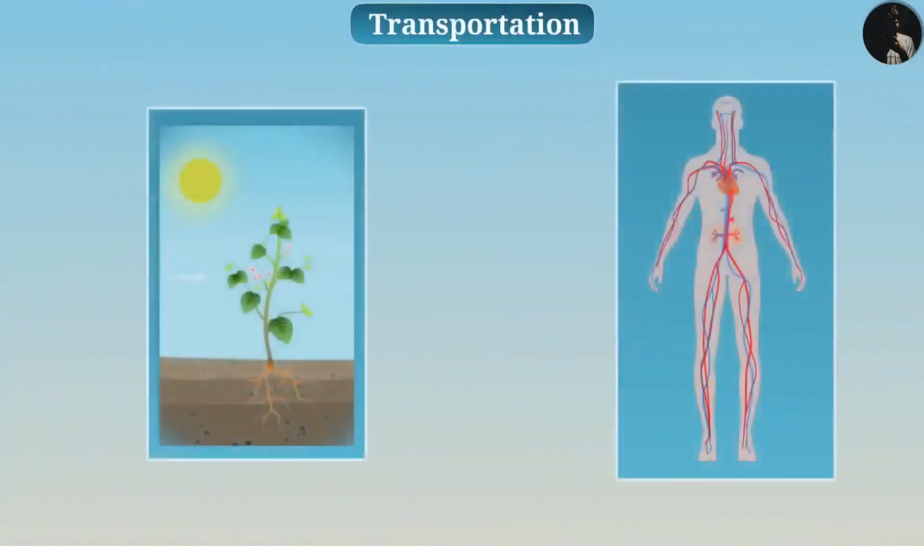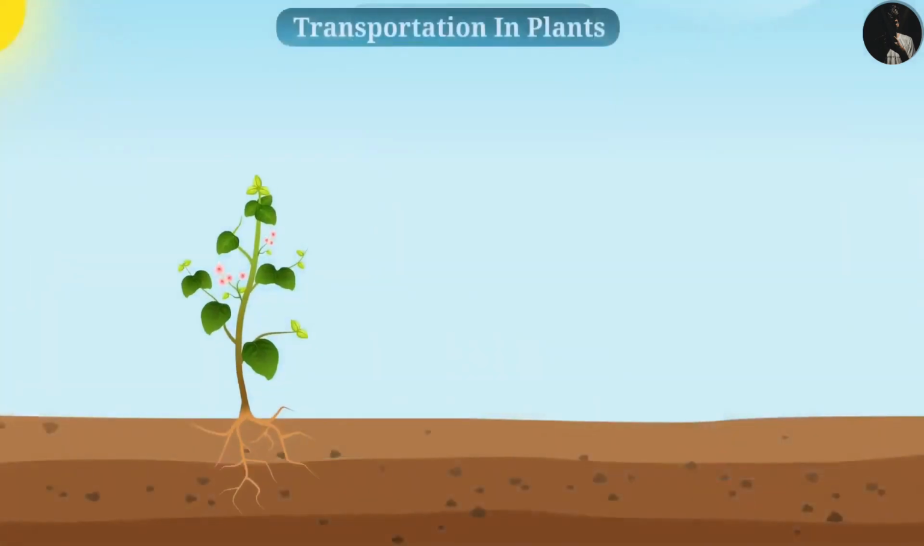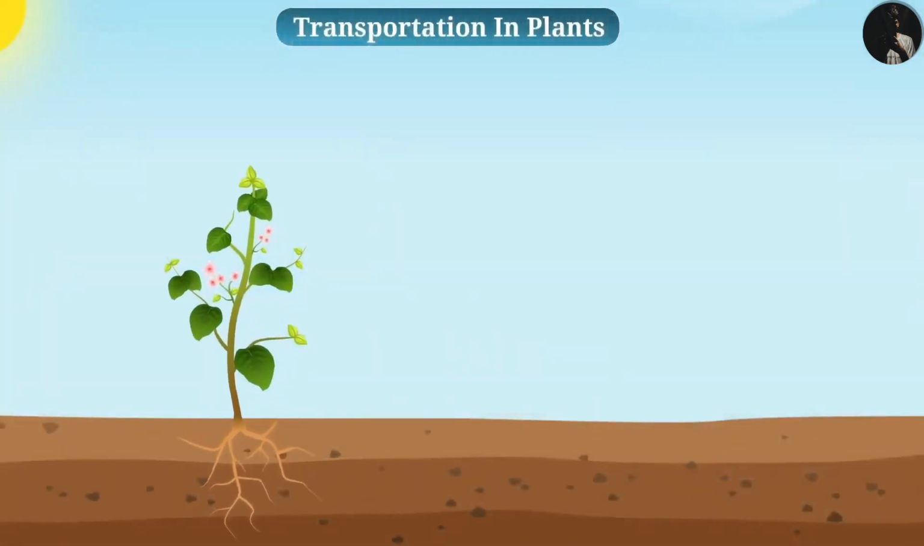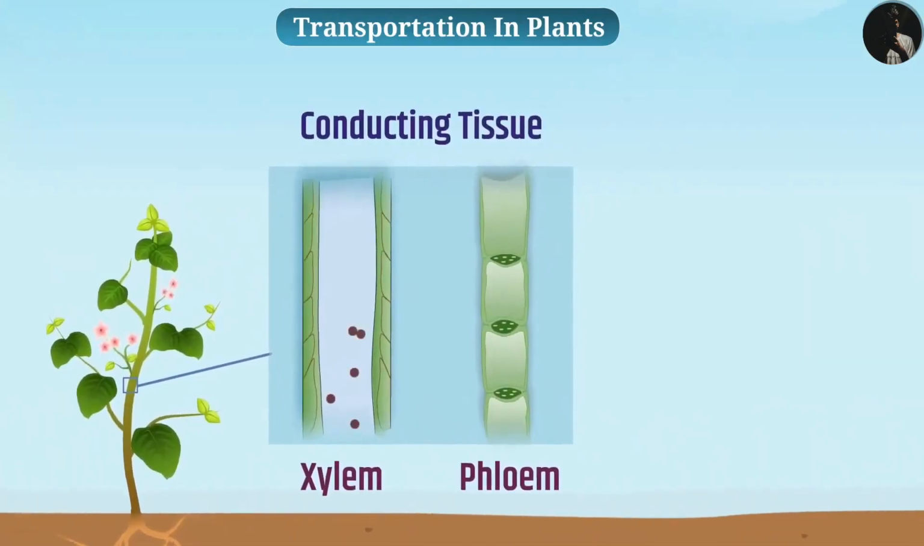So today we learned about transportation. The process of transportation of various substances in the body of the organism is accomplished by the transportation system. Transportation in plants. Let us first talk about transportation in plants. In plants, the function of transportation of various substances takes place with the help of conducting tissues, xylem and phloem. Xylem carries water and minerals while phloem carries food and other substances.